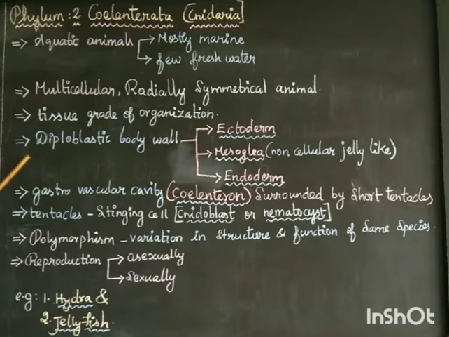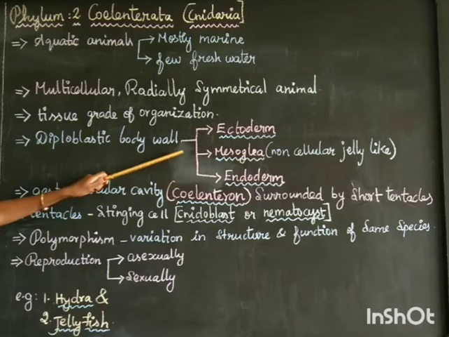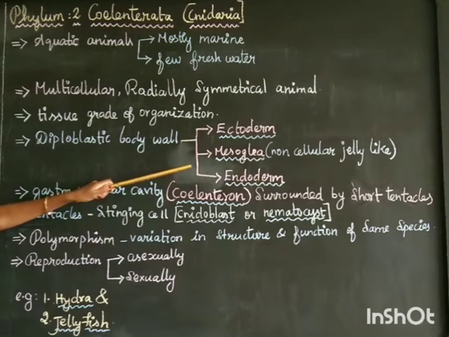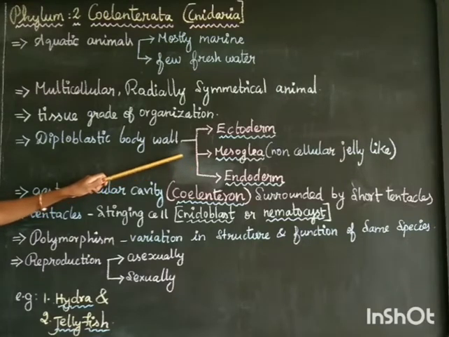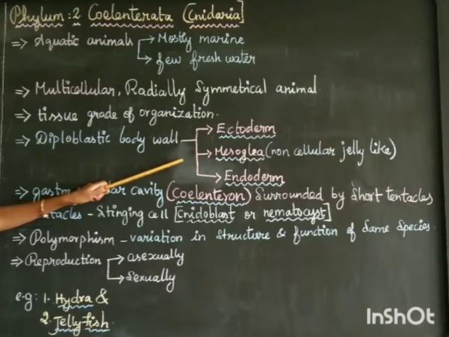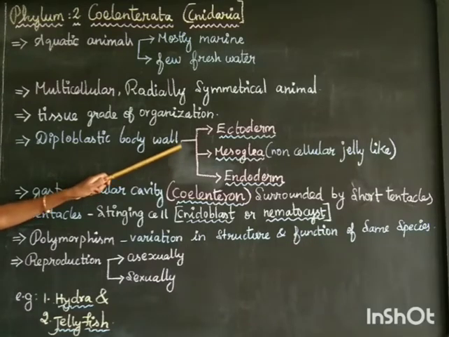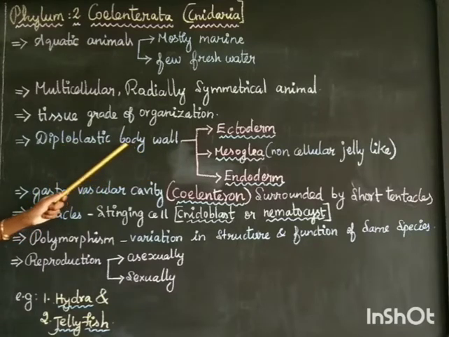Then coming to body wall, it is diploblastic. What is meant by di? Di means two. So here there is only a two-layered body wall having an ectoderm and endoderm, and instead of mesoderm there is the mesoglea. It is a non-cellular jelly-like structure. Instead of mesoderm, that layer is absent, and only the two true layers, ectoderm and endoderm, are present. So it is called a diploblastic animal. Clear?